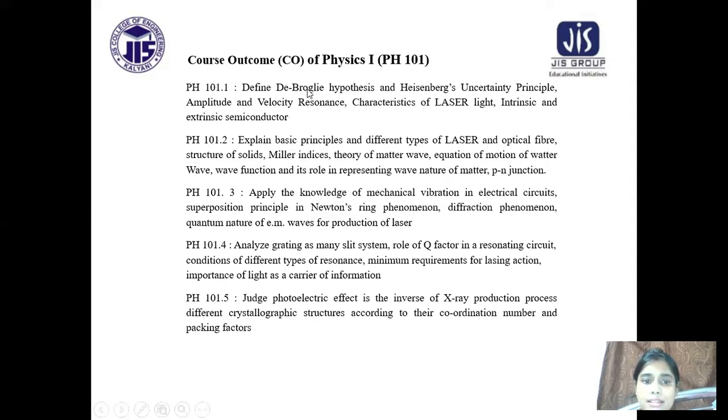First one, I am telling in short: de Broglie hypothesis, Heisenberg uncertainty principle, velocity resonance, characteristics of laser light. In the second outcome: explanation of basic principle and different types of laser and optical fiber, Miller indices, theory of matter wave, equation of motion, apply the knowledge of mechanical vibration in electrical circuits.